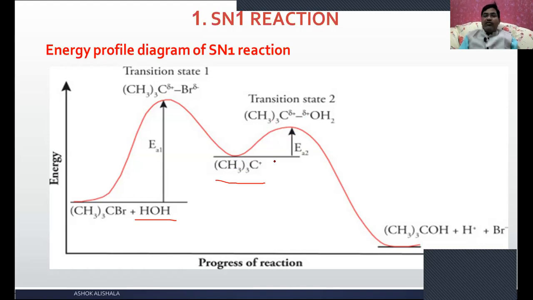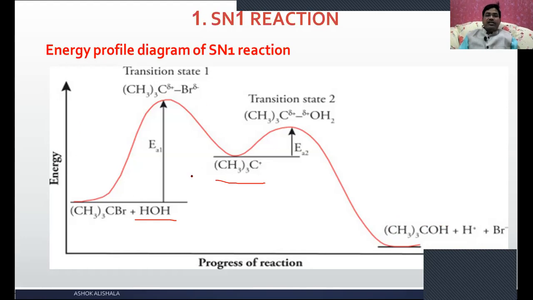This is the second step, and this is the first step. The activation energy of the first step is the energy difference between the tertiary butyl bromide and this transition state. Now, after the formation of the transition state in the step 2 mechanism, slowly the loss of the proton takes place. How does it happen? The water molecule present in the reaction acts as a base and accepts the proton from here, which results in the formation of tertiary butyl alcohol. You can observe this is tertiary butyl alcohol, where the product is formed.